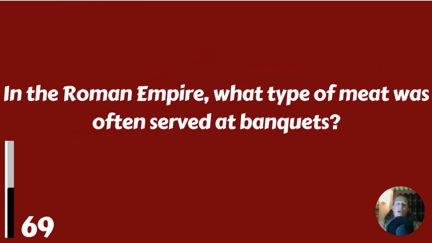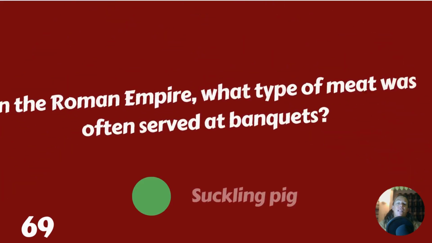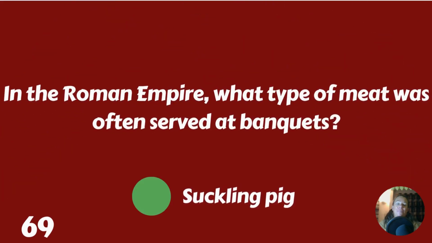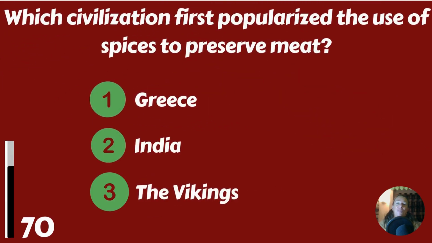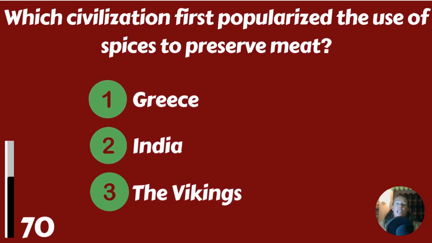In the Roman Empire, what type of meat was often served at banquets? Suckling pig. Which civilization first popularized the use of spices to preserve meat? Greece, India, or the Vikings?